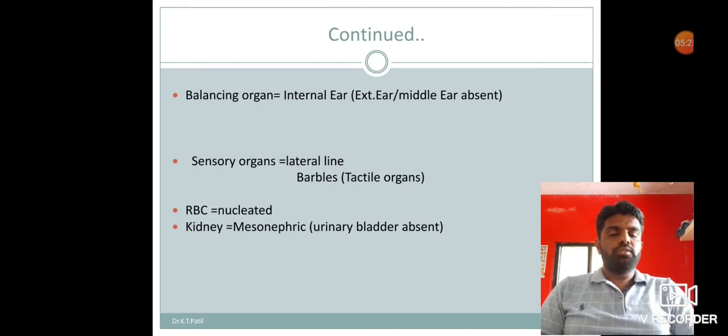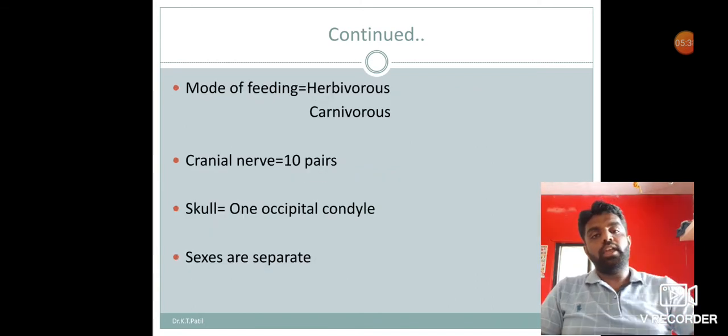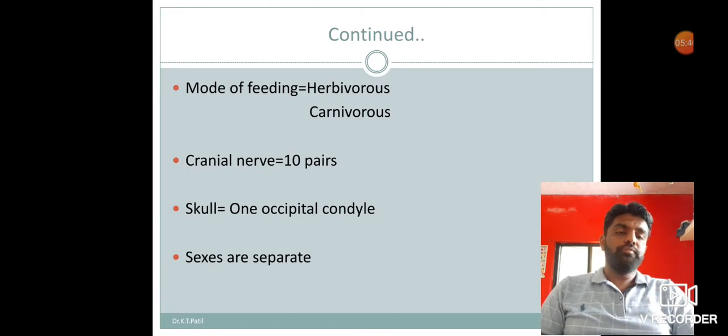In Pisces, a mesonephric kidney is there, and urinary bladder is absent. I highlight here that urinary bladder is absent in Pisces. See the next character, mode of feeding. Some fishes are herbivorous, feeding on plant materials, aquatic plant materials.